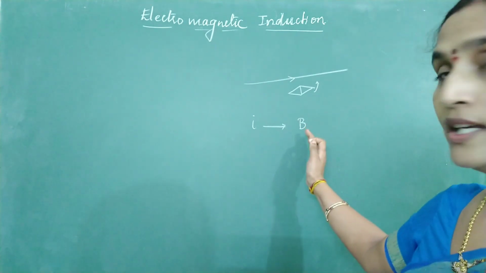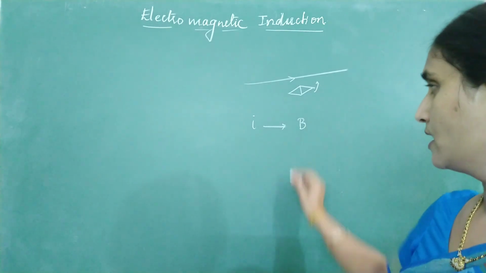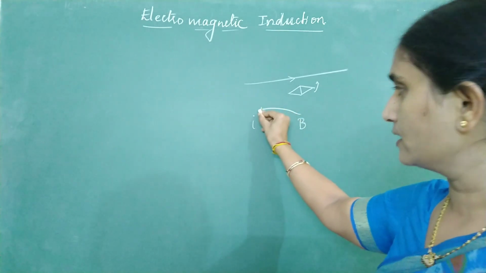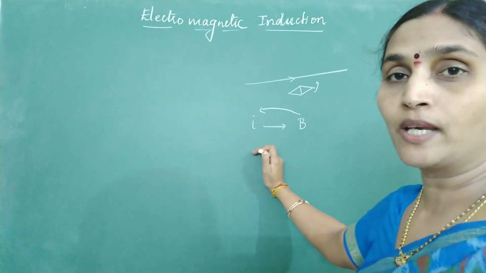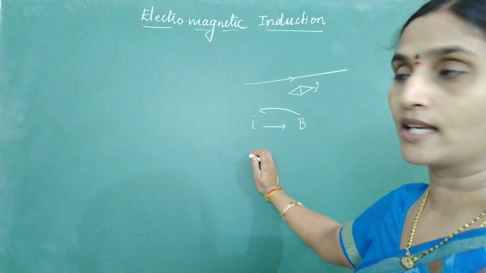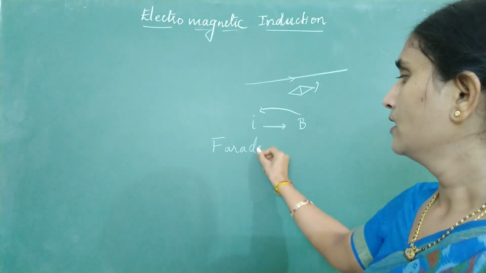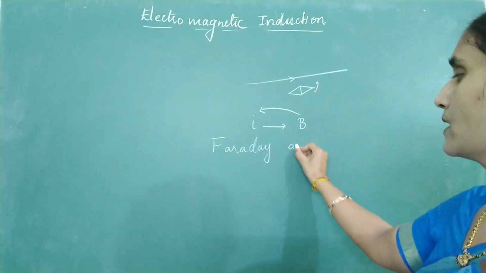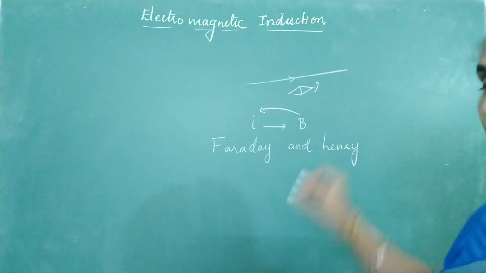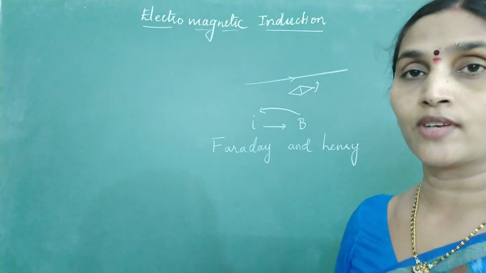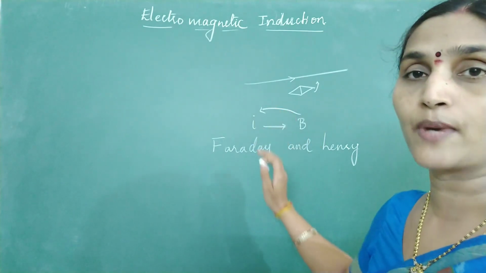Now we are going to study the reverse phenomenon in electromagnetic induction, that is, how to produce electric current by making use of a magnetic field. This was experimentally studied by two famous scientists. One is Faraday from England and Henry from USA.